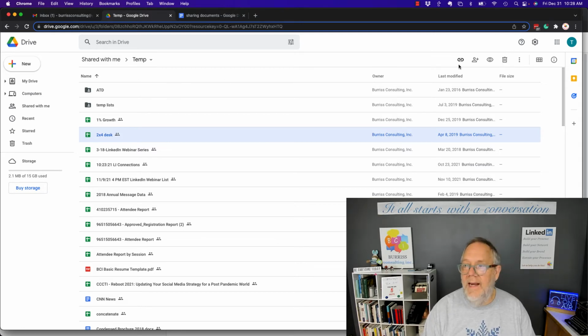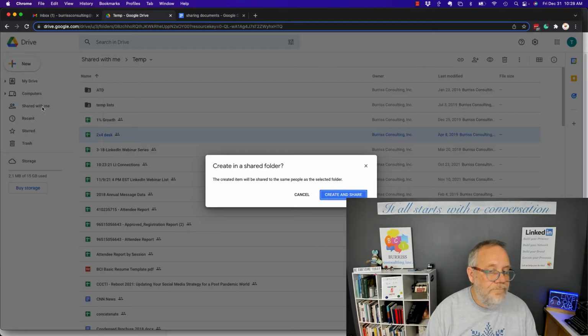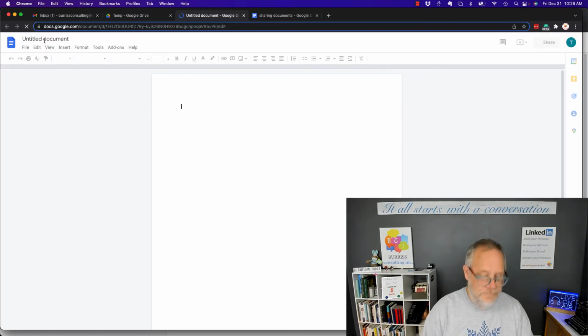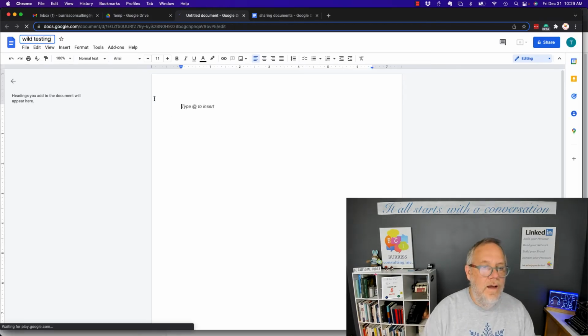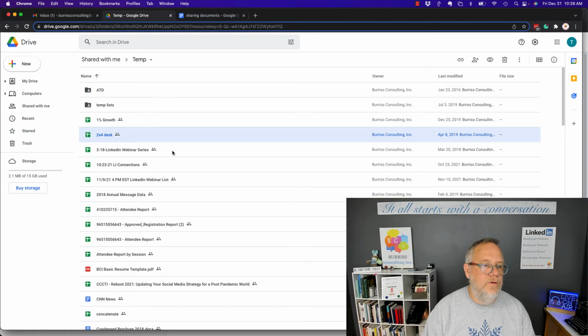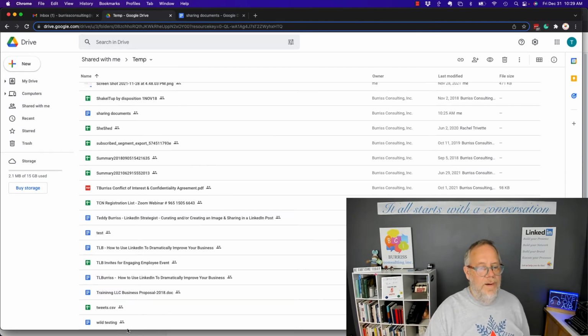I can create a new document. Can I create a new document? New doc, in this folder, anything I want. Let me just create one real quick. Call it wild testing, blah, blah, blah. Go back to Google Docs, close that. Go back to Google Docs, and you can see wild testing. There it is right there at the bottom.